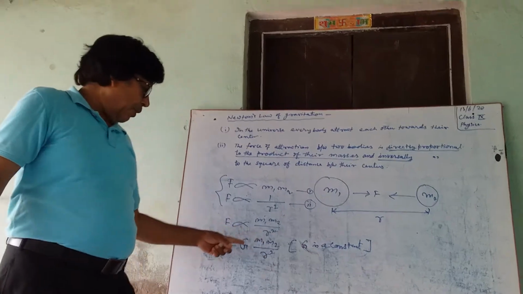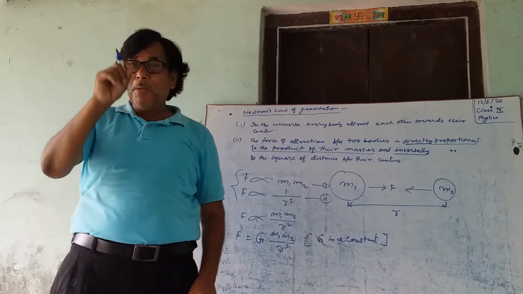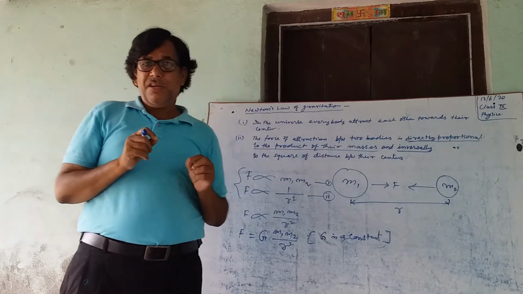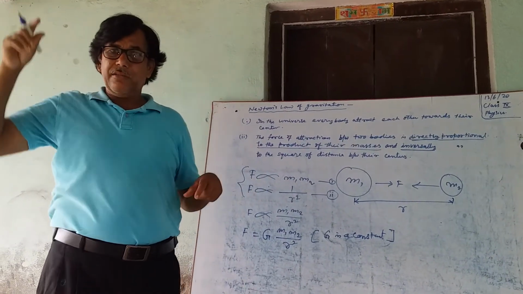This law holds for every body in the universe, whether it is the smallest electron or a giant star.